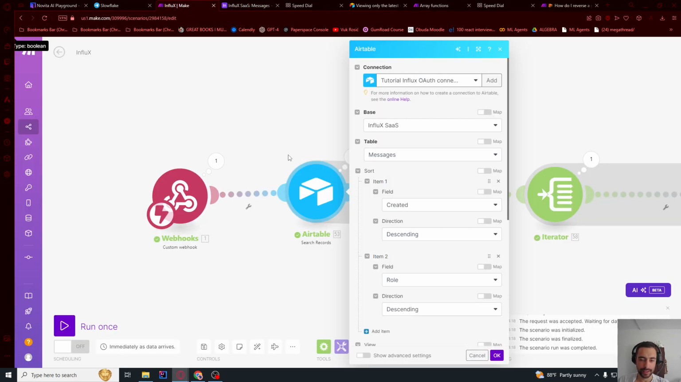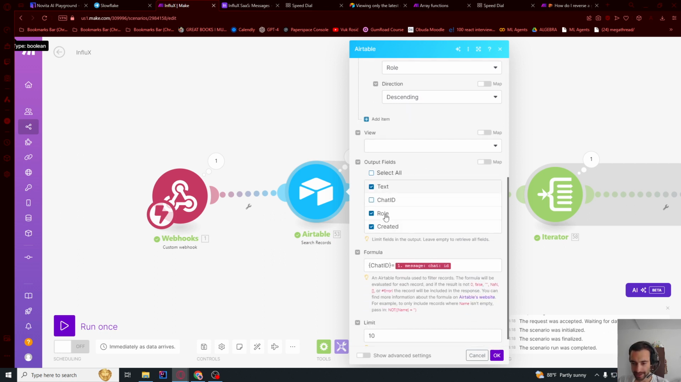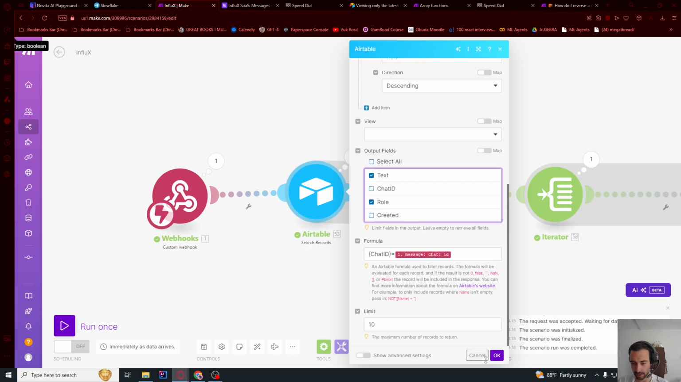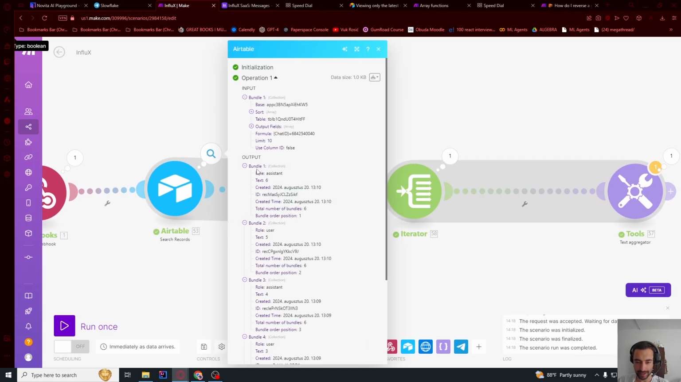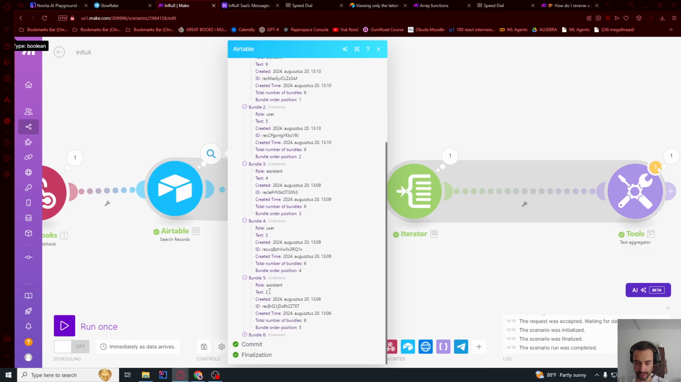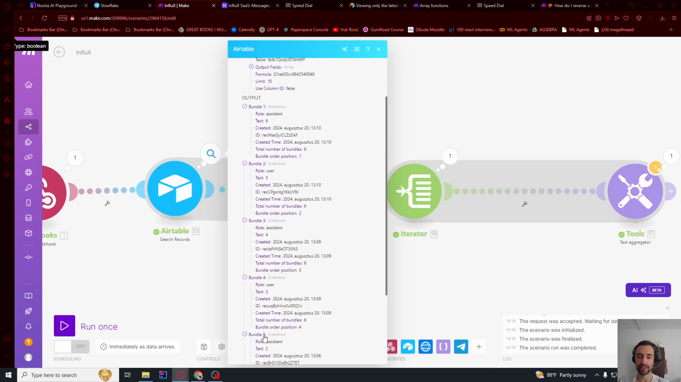So here's what I did. Item 2, role descending, so starting from user and then assistant. Okay, and then I just need text and role and created. I think I don't need created at all. So that's it. Next, this is what I get as the bundle. The first one is 6, 5, 4, 3, 2, 1. So at least they are not mixed up, but they are in reversed order. I want the first bundle to be 1, then the second 2, 3.